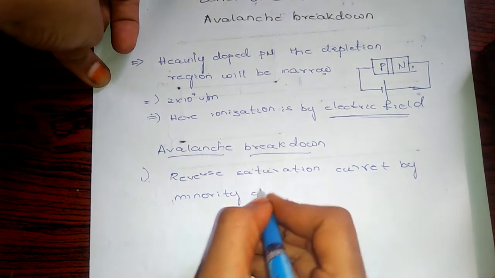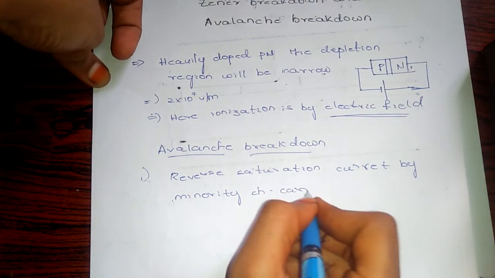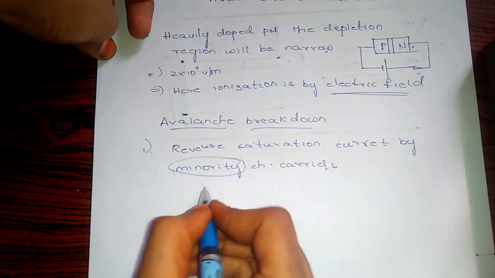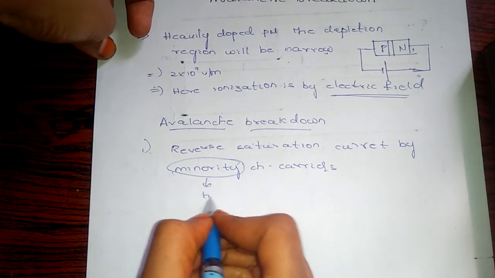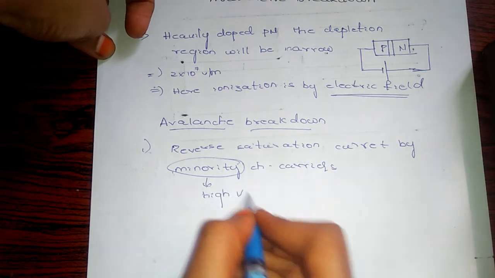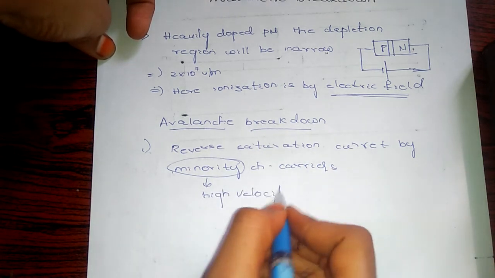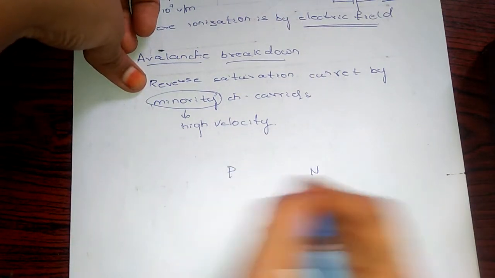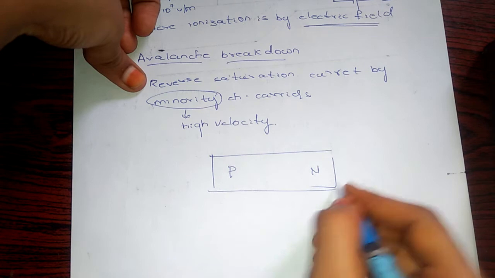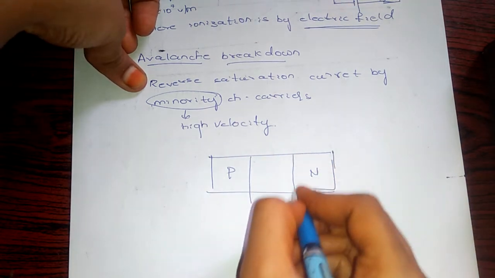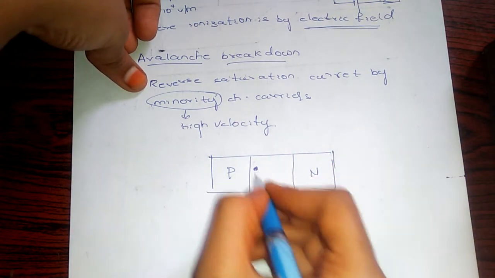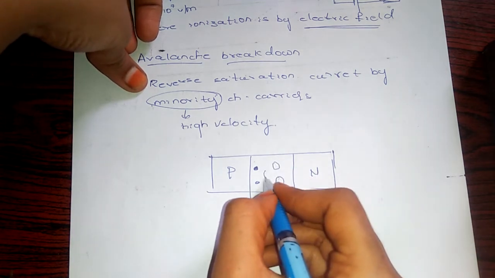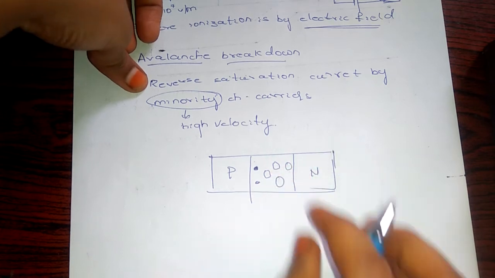These minority charge carriers have very high velocity. If you see here in the PN diode, some of the atoms are in bond form.